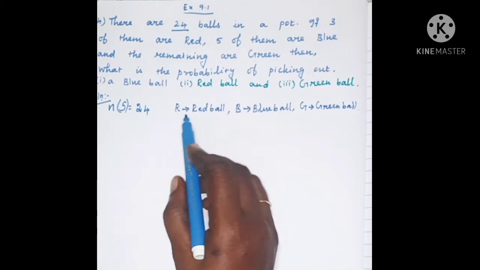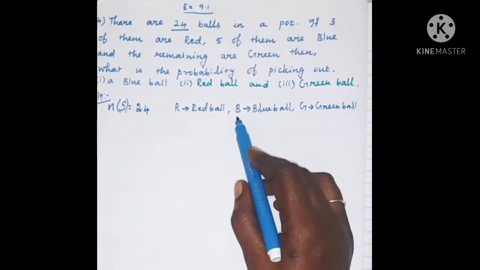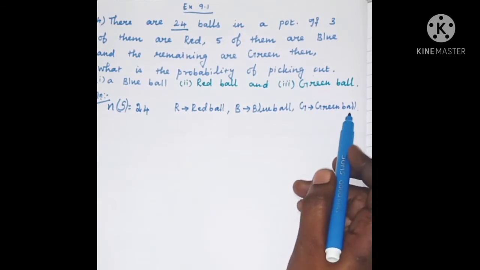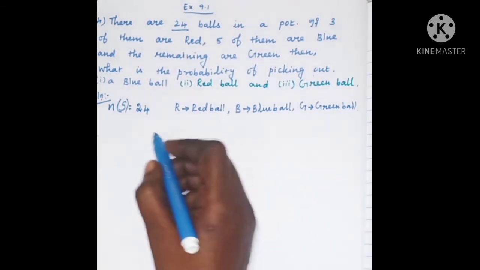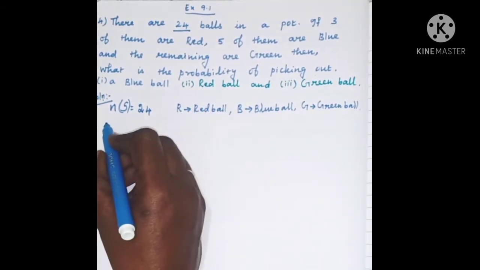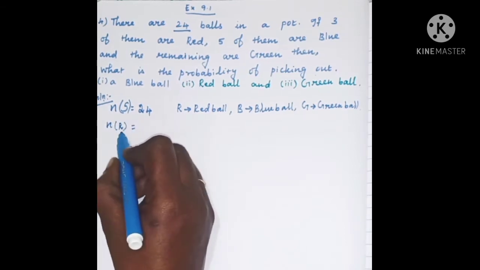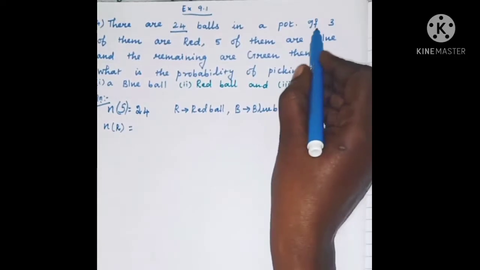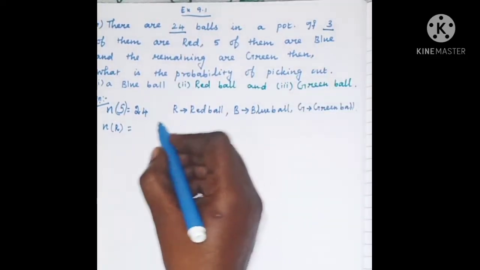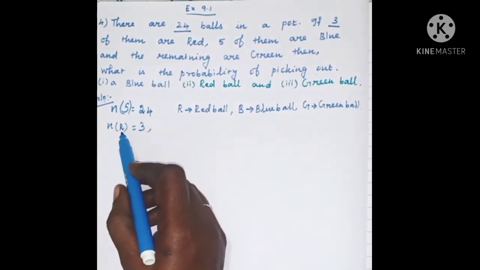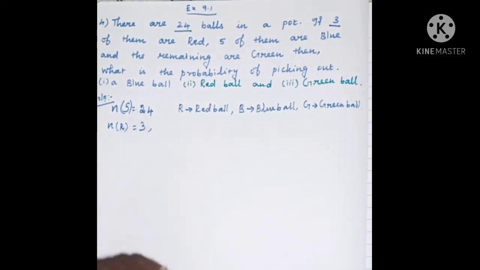So R is the event of taking a red ball, B is the event of taking a blue ball and G is the event of taking a green ball. Now n of R, the number of red balls: 3 of them are red. So n of R is equal to 3. There are 3 red balls.